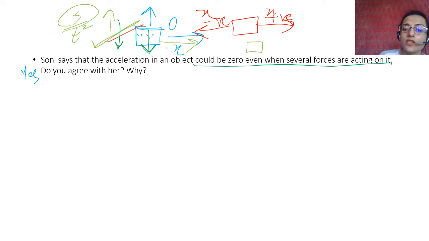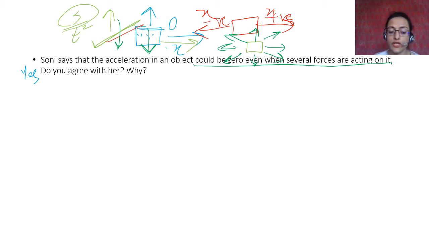There could also be an object with various kinds of forces, going this way, going that way. There is a force here, but there is also a force like this, and force like this, force like this. There can be several forces acting on an object, but no net displacement, because the net force acting on the object is zero, and if there is no displacement, then acceleration is zero. Okay.